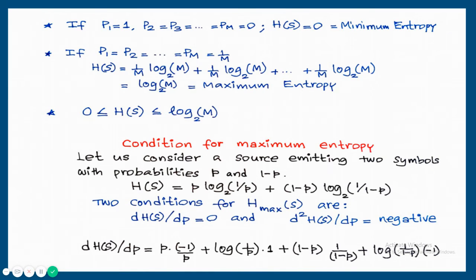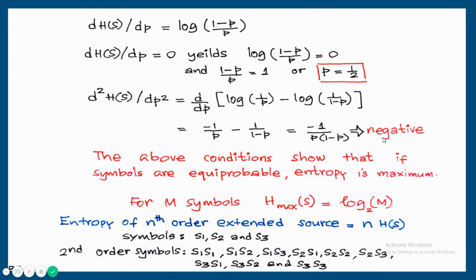For that, first I am calculating d by dp of H of S. That is d by dp of P into the first derivative of log 1 by p, that is minus 1 by p, plus log 1 by p into the first derivative of p, that is equal to 1, plus 1 minus p into the derivative of 1 upon 1 minus p, that is 1 upon 1 minus p, plus log 1 upon 1 minus p into the derivative of 1 minus p, that is minus 1. That is written d by dp of H of S is equal to log of 1 minus p upon p.